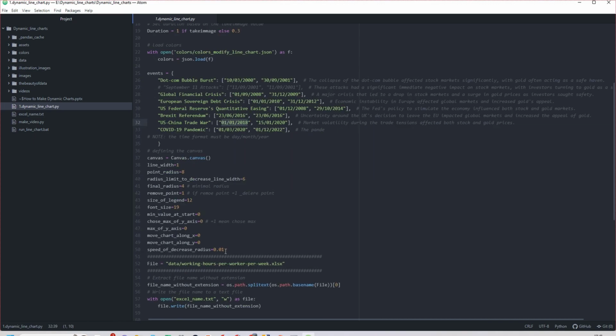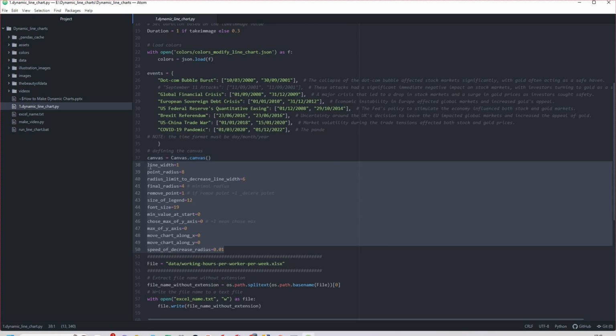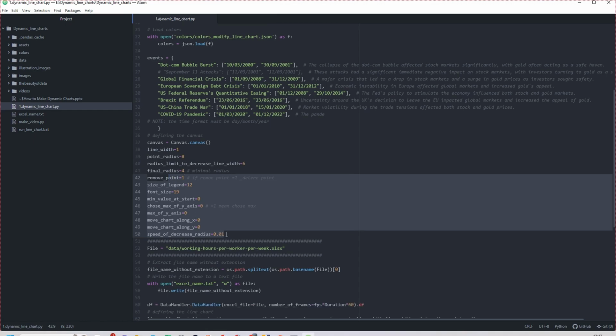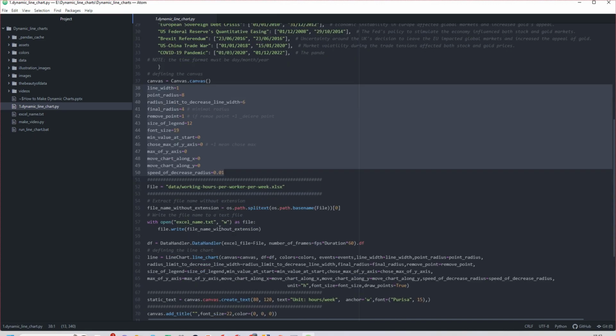Okay. The second part is from line 938 to 950. This is the chart customizer, so you can customize the chart however you want. For example, the line thickness. If you want the line to be thicker, you increase its number, and here also the radius. If you want to understand, you just modify it and see what happens to the line chart. I will show you later. So this is a fully customizable line chart. You can move the chart along the X or along the Y. You see?